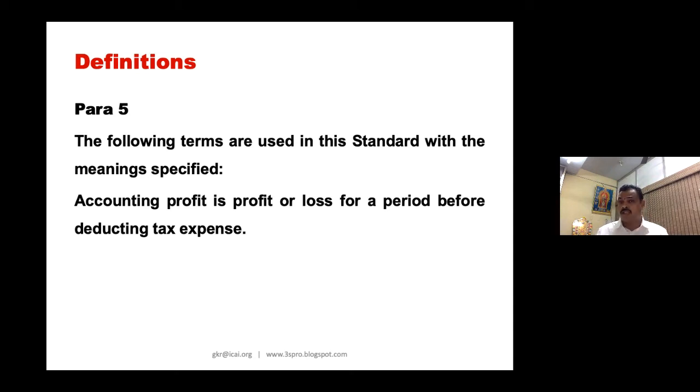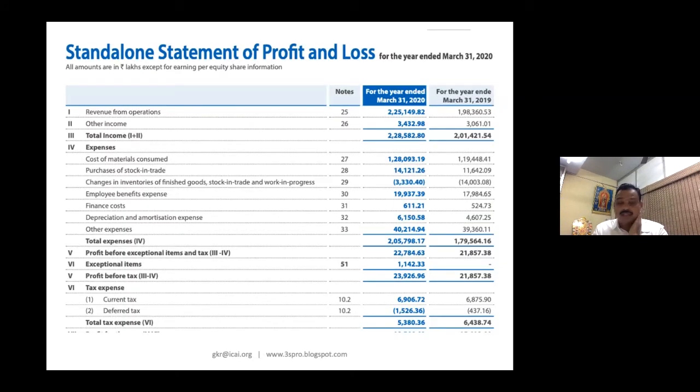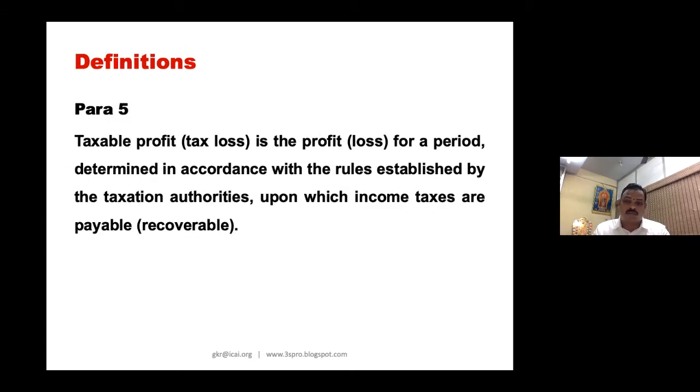So what is accounting profit? As per Ind AS, accounting profit means profit before deducting tax expense. Now what is taxable profit? Taxable profit definition is in para number 5. But can I give an example for taxable profit? No, taxable profit is not presented in financial reporting. It is your memorandum computation based on the respective prescription of the income tax provisions.